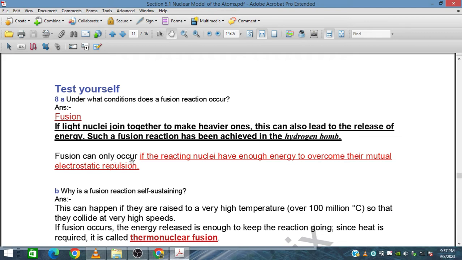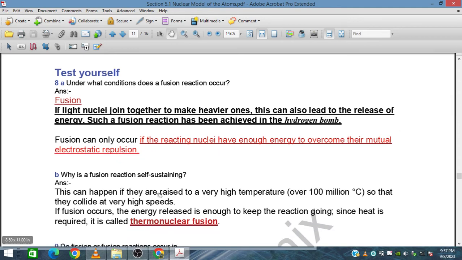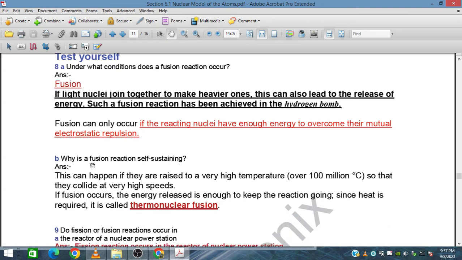Fusion can only occur if the reacting nuclei have enough energy to overcome their mutual electrostatic repulsion. Suppose two hydrogen nuclei have to overcome their electrostatic repulsion to combine, and that requires a lot of energy to sustain this kind of reaction. So why is a fusion reaction self-sustaining?